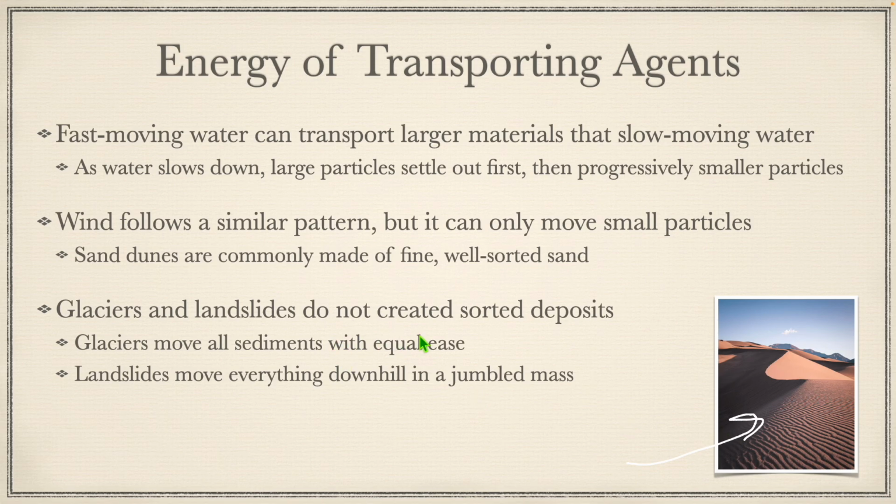Glaciers and landslides do not create sorted deposits. So a sorted deposit, again, is like you have your heavier material on the bottom, then you have progressively lighter material on top. So you get this layering effect. But glaciers and landslides do not create sorted deposits. Glaciers move all sediments with equal ease, and then landslides really move everything downhill in one big jumbled mass of material.